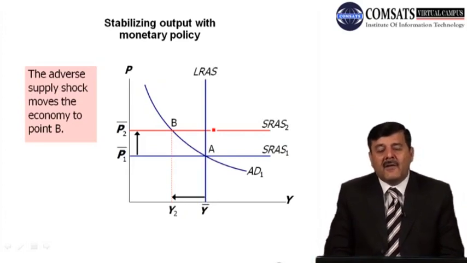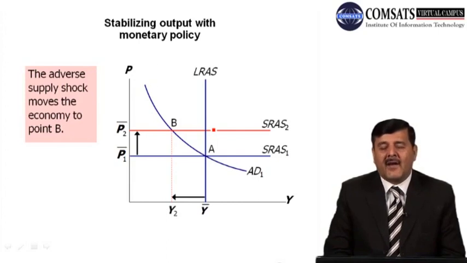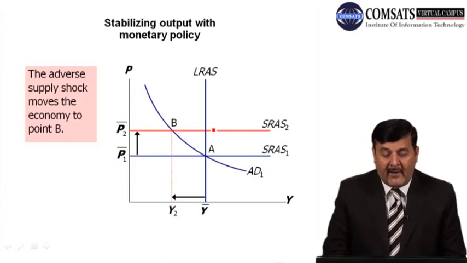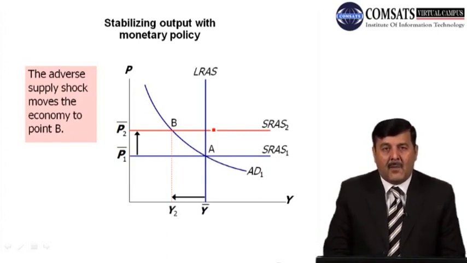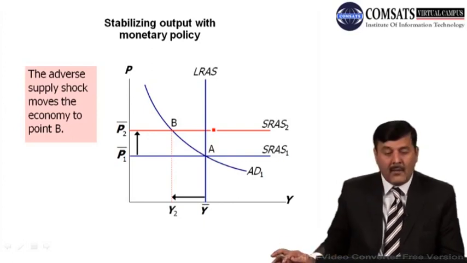Stabilizing output with monetary policy. On again y-axis prices, on x-axis output. We have initial aggregate demand curve AD1, LRAS, long run aggregate supply curve, short run aggregate supply curve. Economy is in equilibrium at point A, where price level is P1 bar, output level is Y bar. Now the adverse supply shock moves the economy to point B, where output has fallen from Y bar to Y2 and prices have gone up from P1 bar to P2.